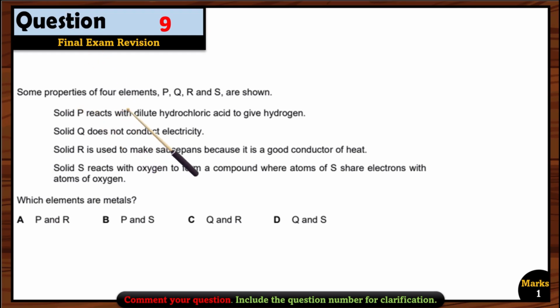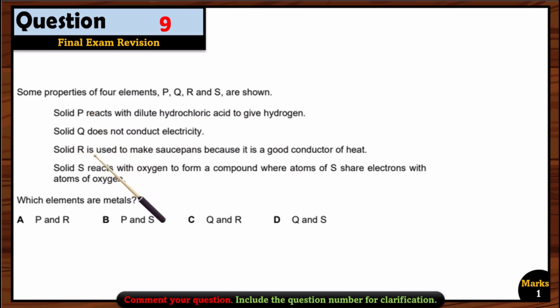Question 9. Some properties of 4 elements P, Q, R, and S are shown. Solid P reacts with dilute hydrochloric acid to give hydrogen. So usually metals react with the HCl to give hydrogen. Solid Q does not conduct electricity. So usually non-metals do not conduct electricity, right? So P is a metal, Q is a non-metal.